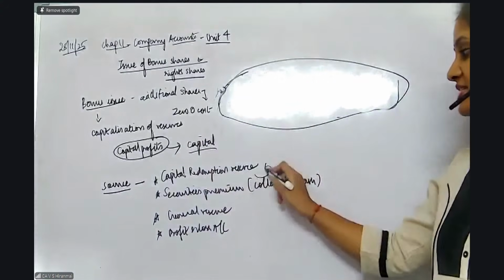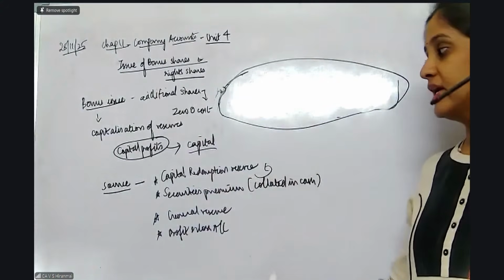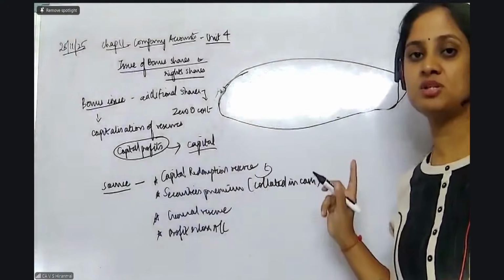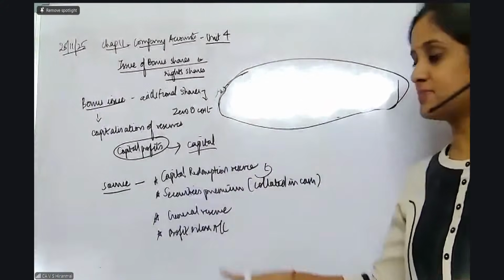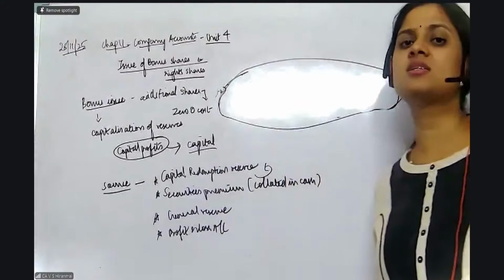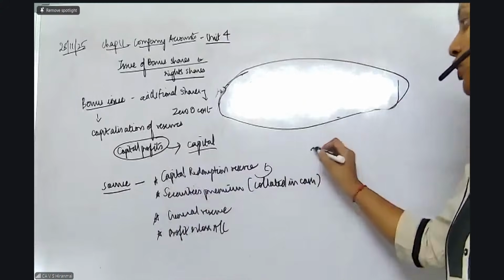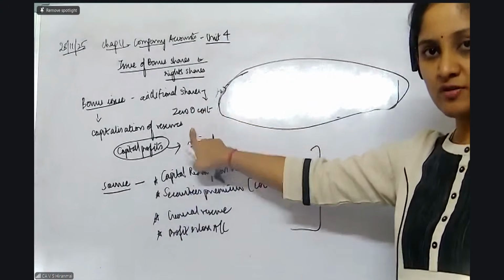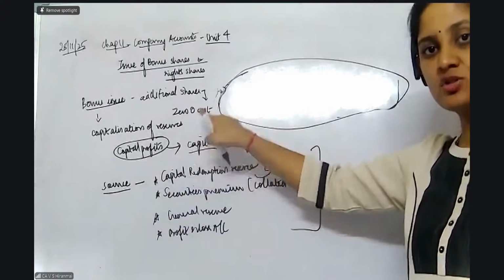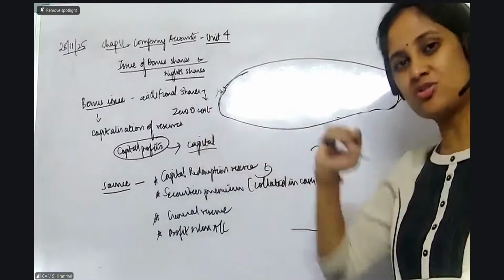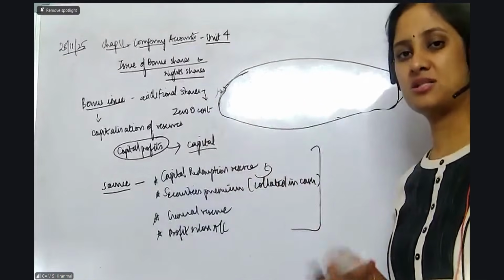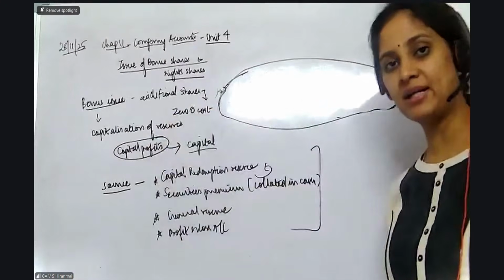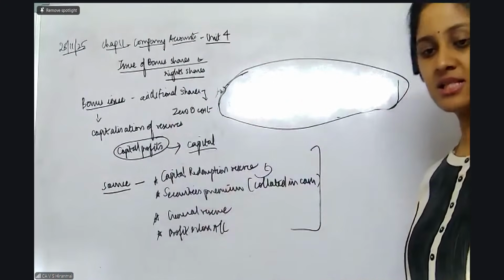Madam, what if I first take the securities premium? No. If capital redemption reserve is given in the question, first preference is capital redemption reserve. Then only securities premium. If there is no capital redemption reserve, then take securities premium. This is the order you need to follow. The definition is okay. Capitalization of reserves, or issuing additional shares to the existing shareholders at zero cost to them. The company will bear the cost. From where? From its own reserves, it is going to change it into capital. You are going to touch the reserves in this manner.